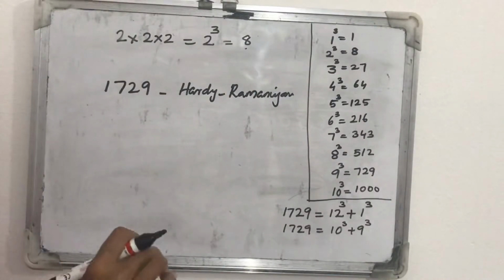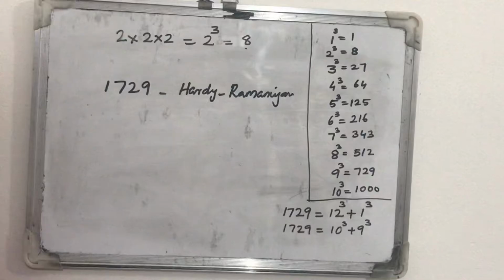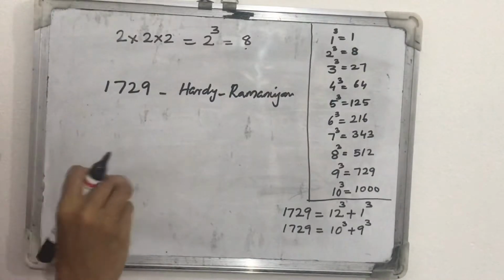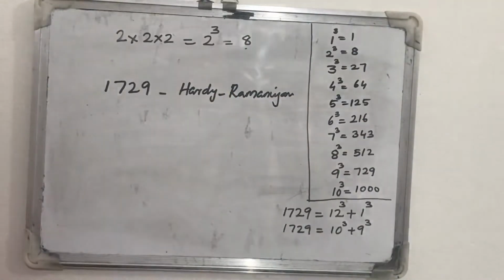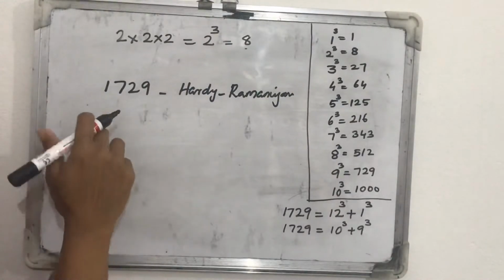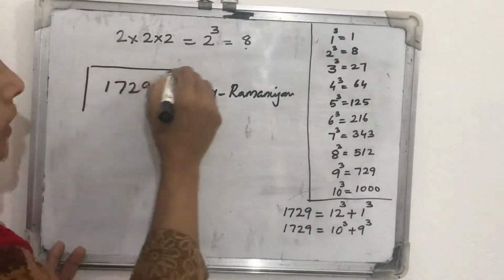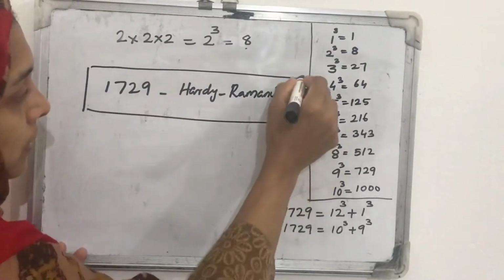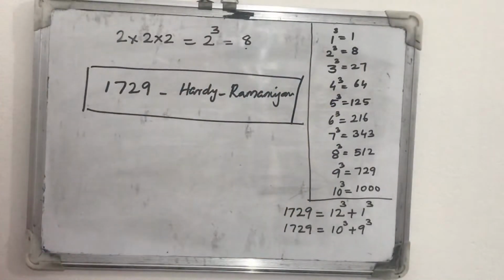He noticed that very fast. Ramanujan knew all the properties of every number. So this special number 1729 is known as the Hardy-Ramanujan number.